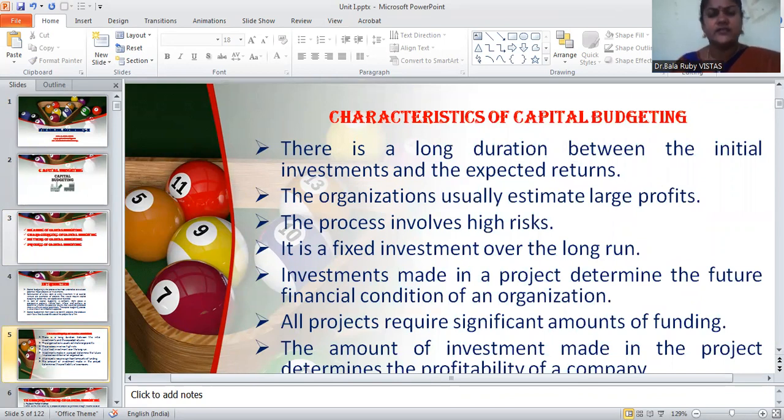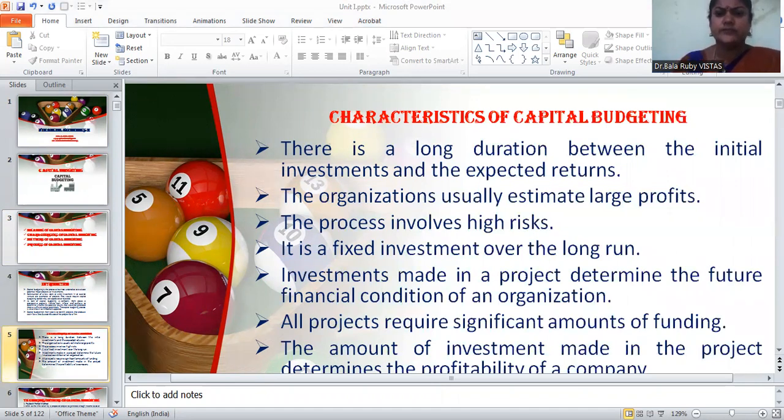What are the characters of capital budgeting? We are going to discuss. See, there is a long duration between the initial investment as well as the expected returns. This is the first character. And the second character, the organizations usually estimate large profits. At the same time, this process involves a high risk also. It is a fixed investment over a long period of time.